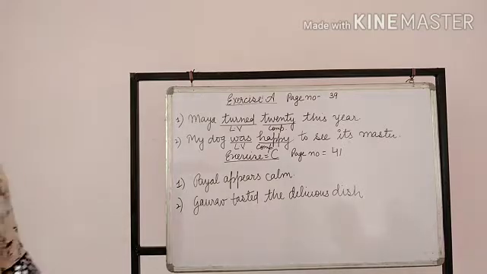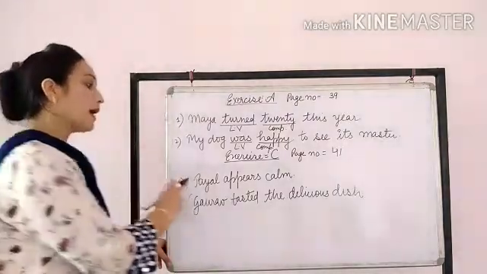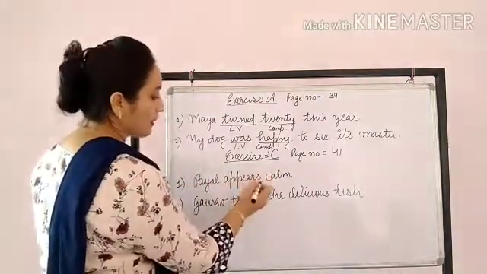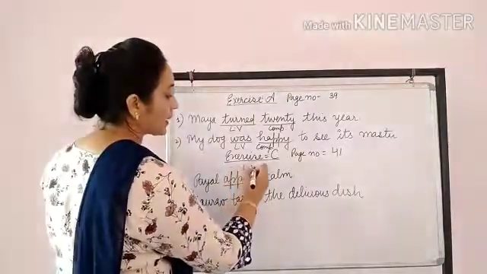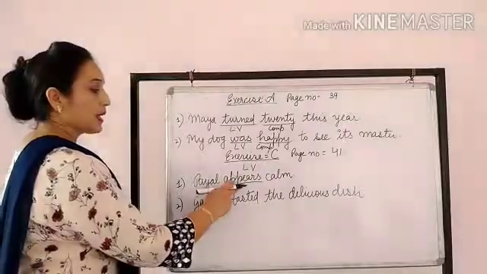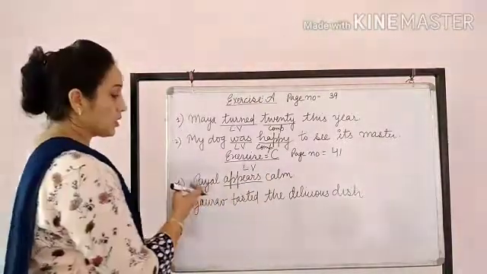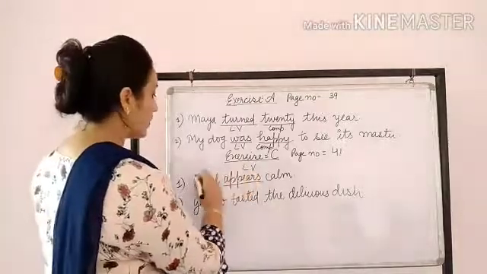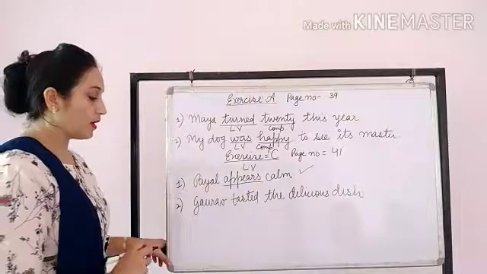You have to underline the main verb and tell whether it is a linking verb or not. See, Payal appears calm. Is appears a linking verb or not? Yes, absolutely it is a linking verb because it is telling about the state of Payal. How does she feel? She appears calm. So it is a linking verb. It is absolutely correct that appears here is a linking verb.